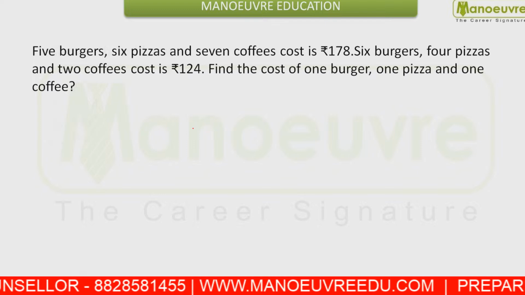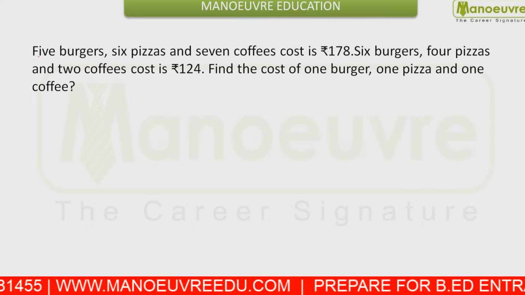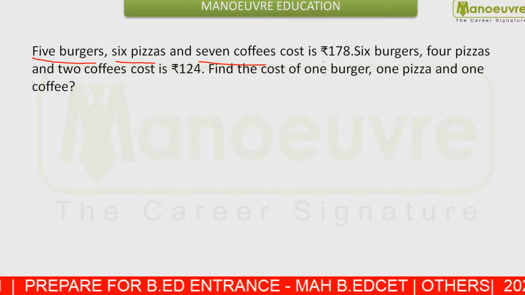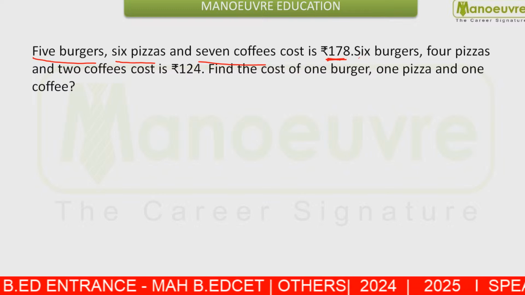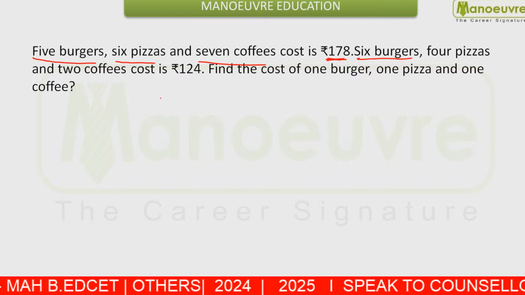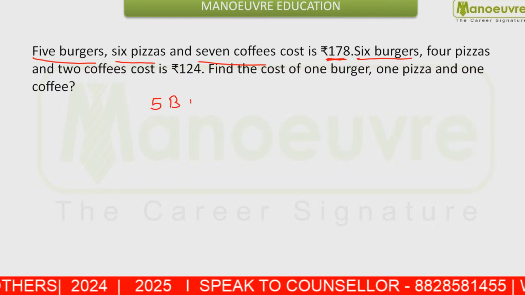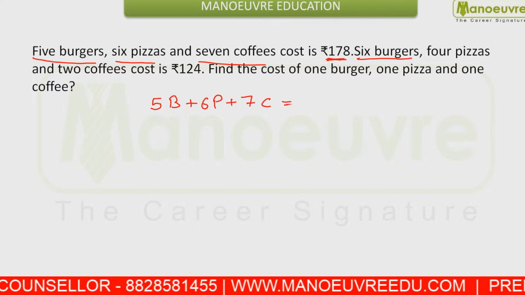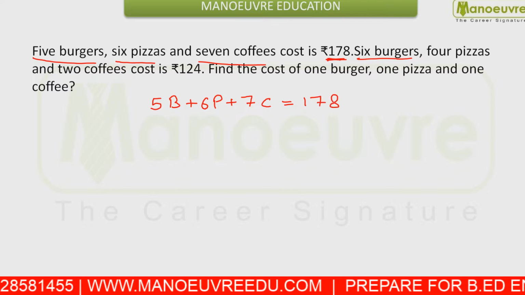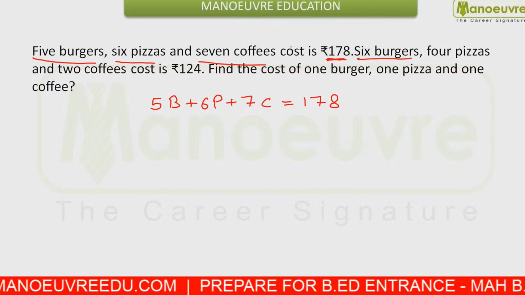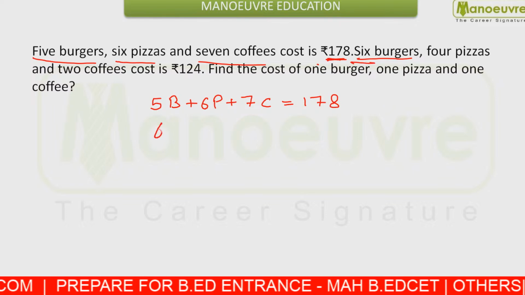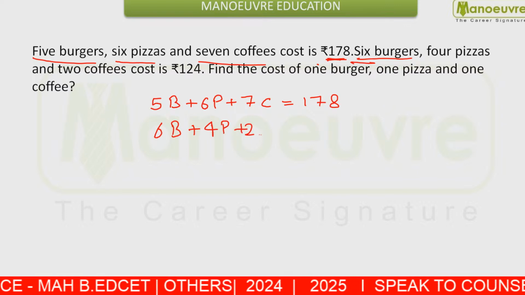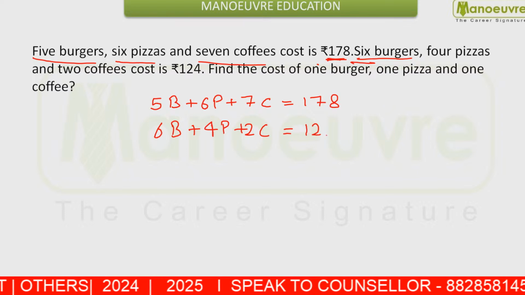Now this was a good question given to you. You are given 5 burgers, 6 pizzas and 7 coffees cost 178. Next you are given 6 burgers, 4 pizzas and 2 coffees cost 124.